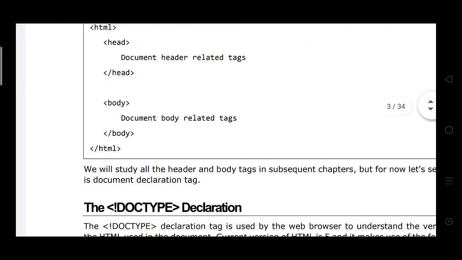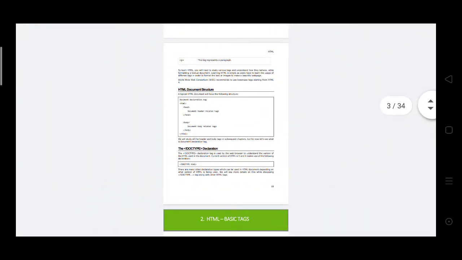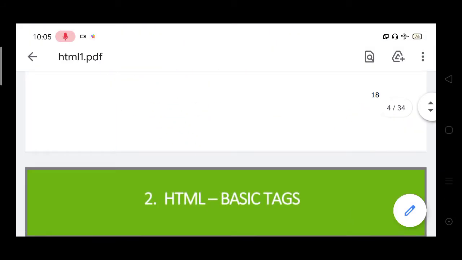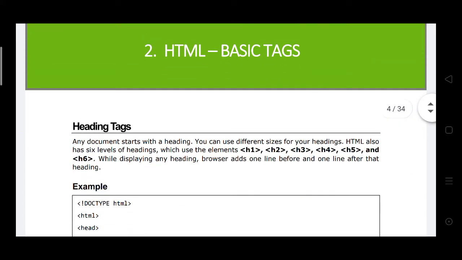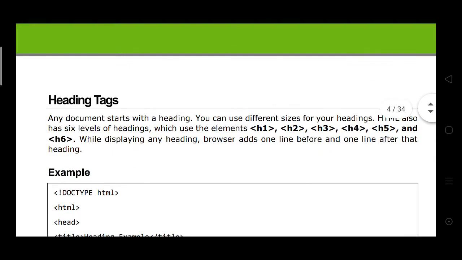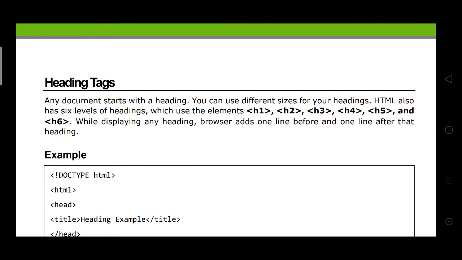HTML, then the second one, HTML basic tags. Here any document starts with the heading. You can use different sizes of headings.